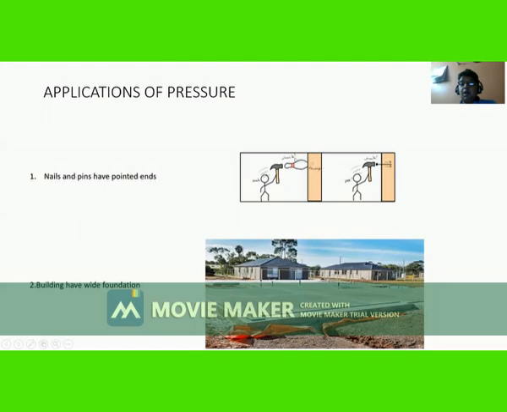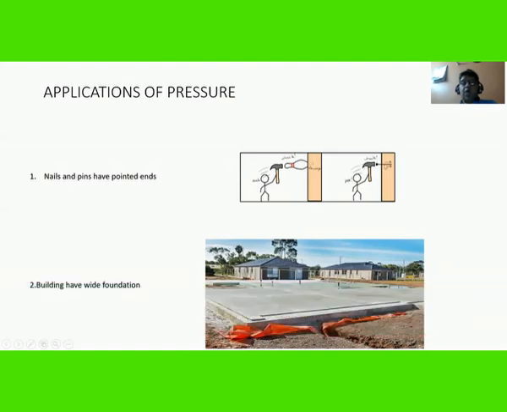But for a blunt nail or a thumb, the area is very large, and since P is equal to F upon A, the pressure applied is very small. Therefore, we can say a sharp nail or pin is better than a blunt nail.